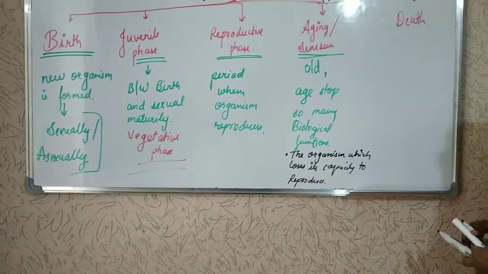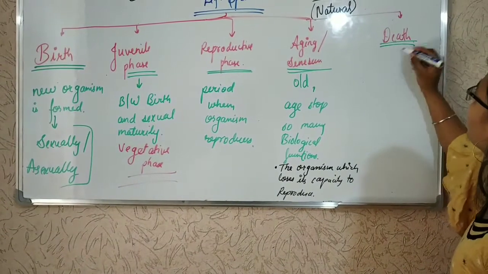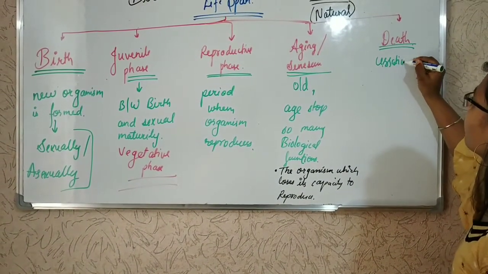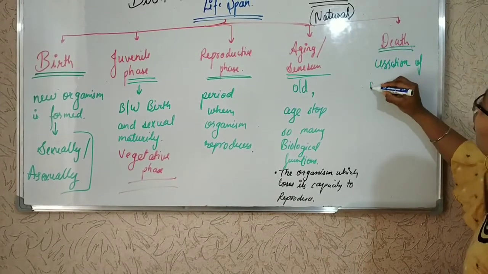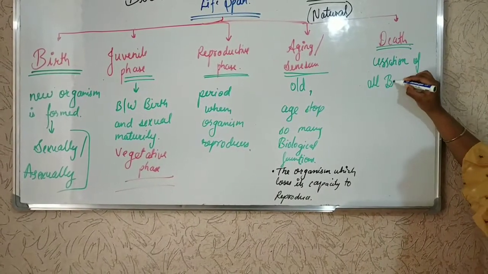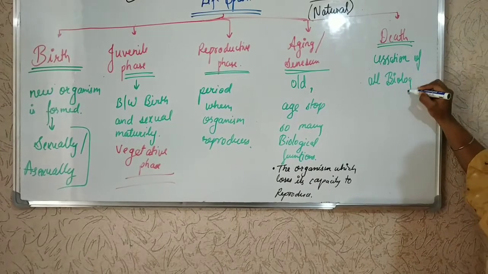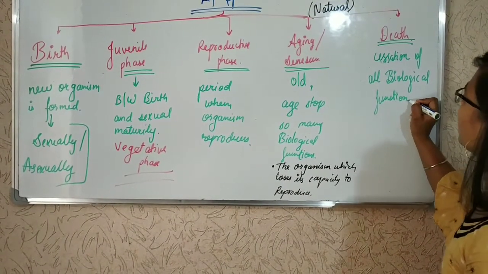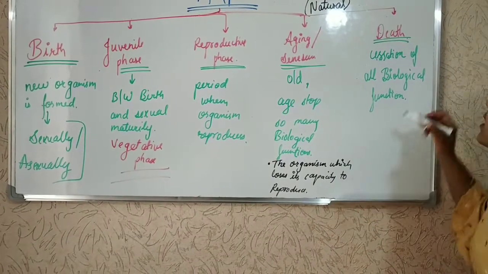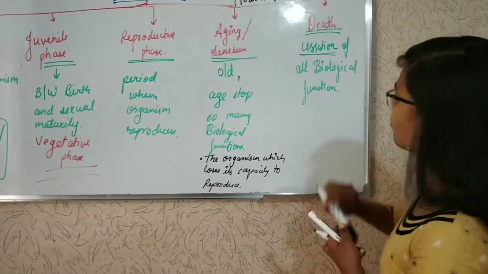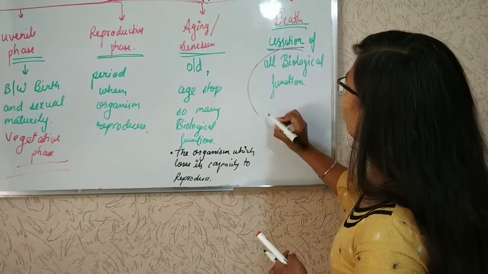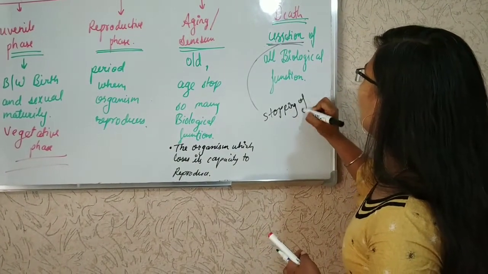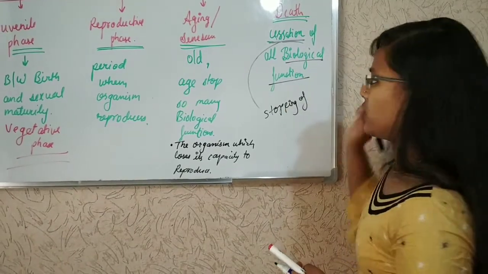Then if we come to death, death is the cessation of all biological functions. Cessation means stopping of biological functions.